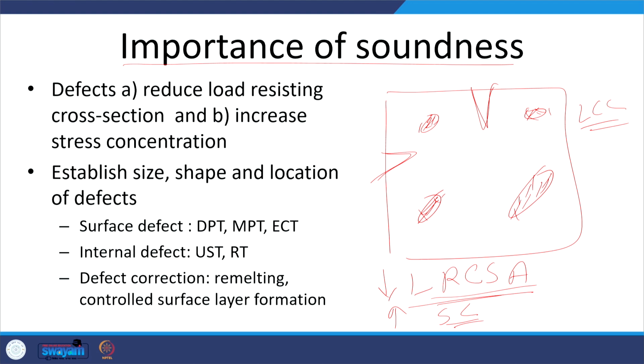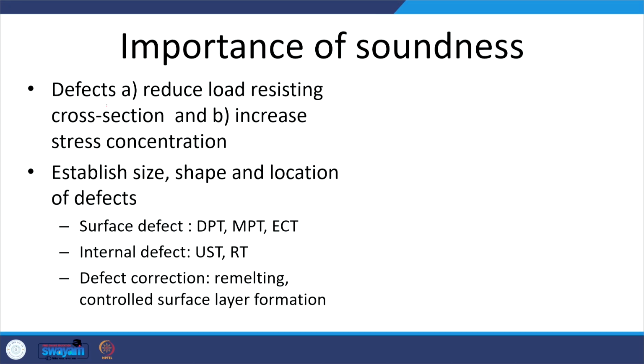Therefore, it is important that the defects in the casting are minimized to improve the performance of the casting. So, the defects reduce the load resisting cross sectional area and increase the stress concentration, and these factors in turn reduce the load carrying capacity or the mechanical performance of the castings.